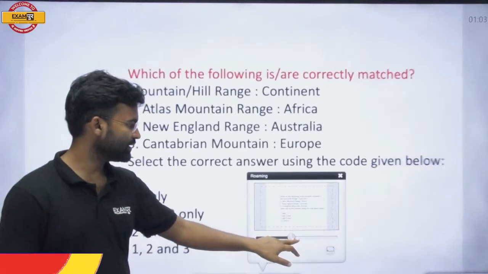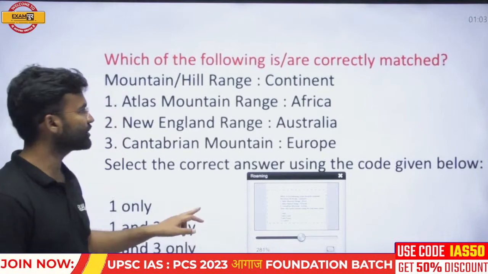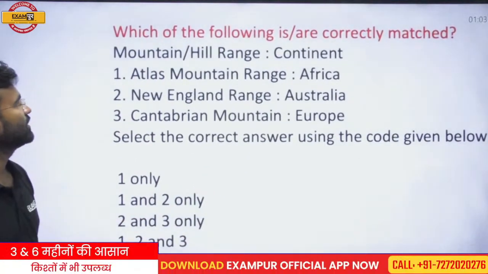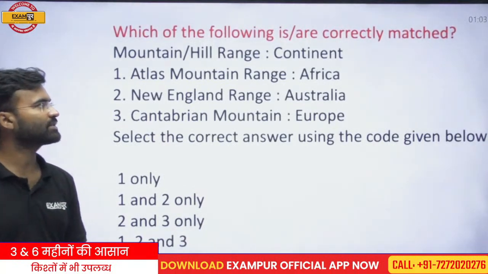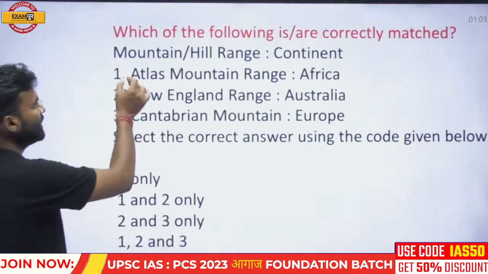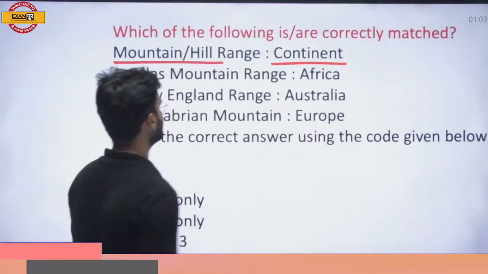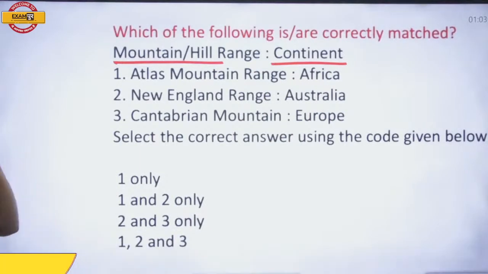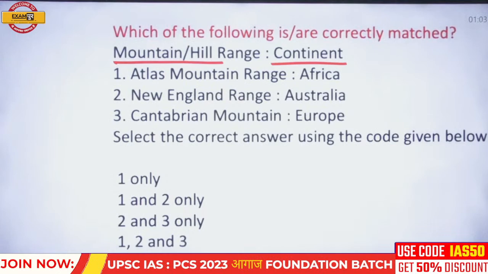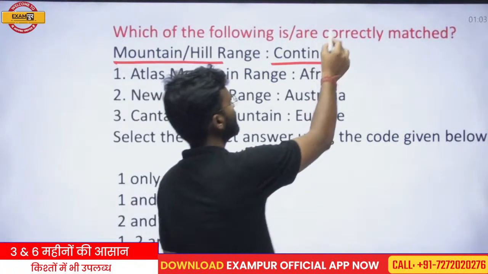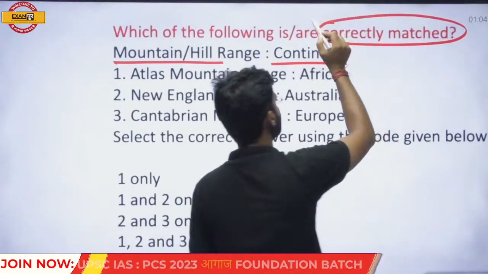You should read the next question and then try to respond. This is a question of matching. Which of the following is correctly matched? Mountain, hill range and continent. One side there is a mountain hill range and another side is continent. Atlas mountain range in Africa, New England range in Australia and Cantabrian mountain in Europe. Select the correct answer using the code given below. Which is correctly matched?